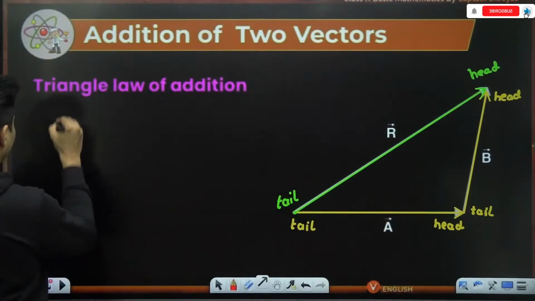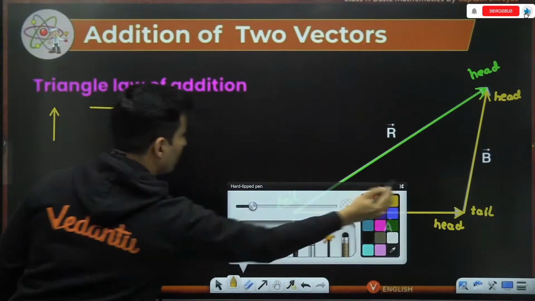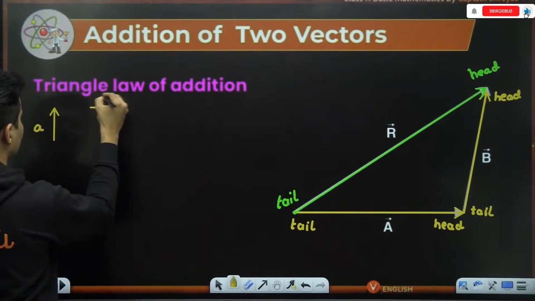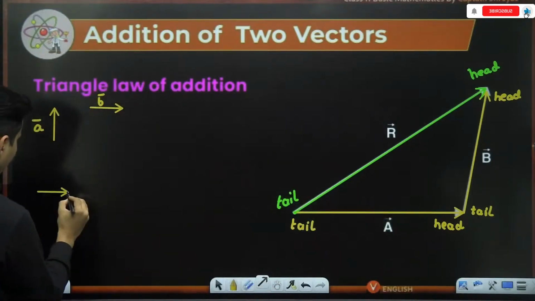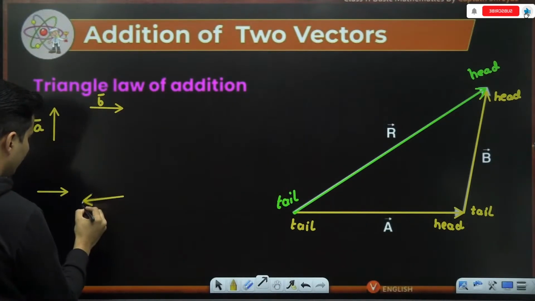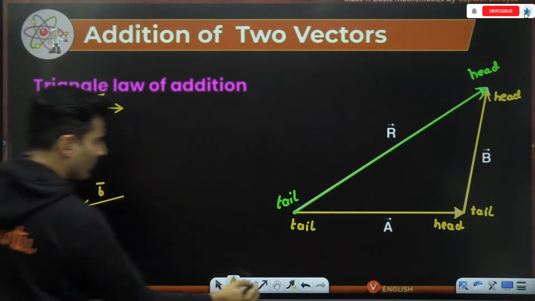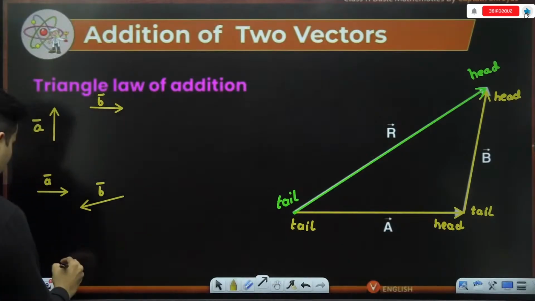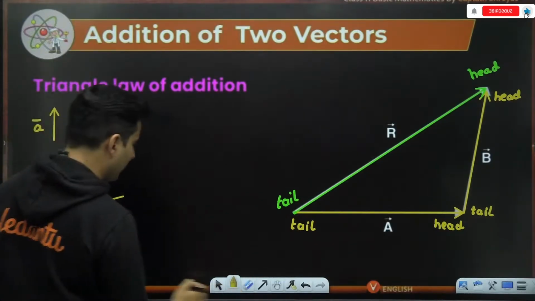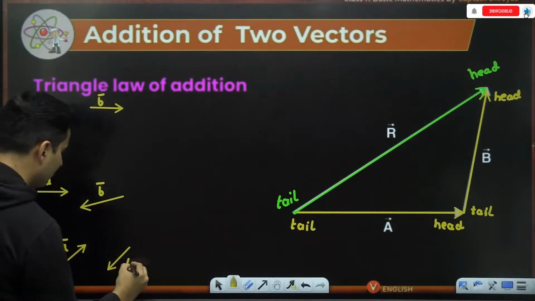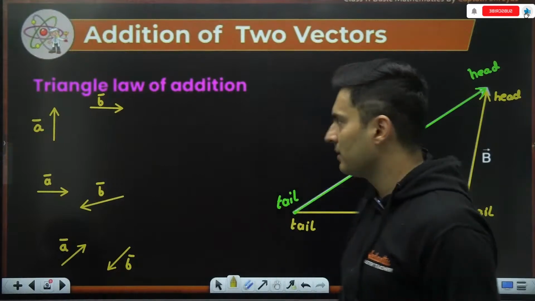Imagine I have vector A like this and vector B like this. Let me show you some examples. This is vector A, this is vector B. Or let's say this is vector A and this is vector B, like this. Or let's say this is vector A and this is vector B. So in all the cases, I want to use the triangle of vector addition and see how the resultant looks.